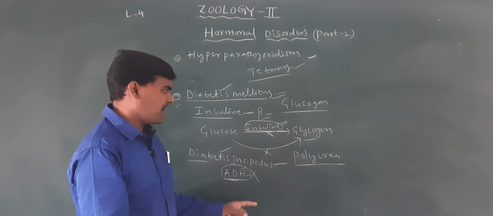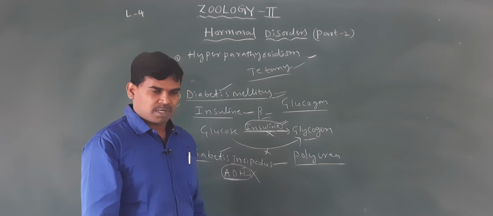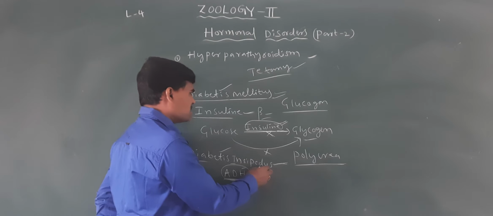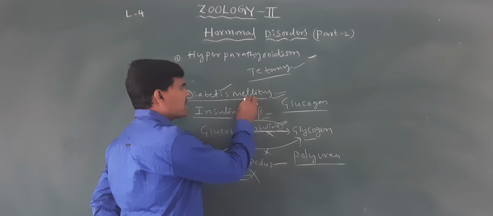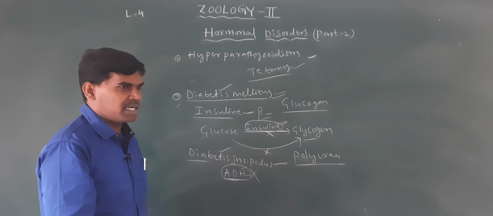So this is diabetes mellitus and diabetes insipidus.